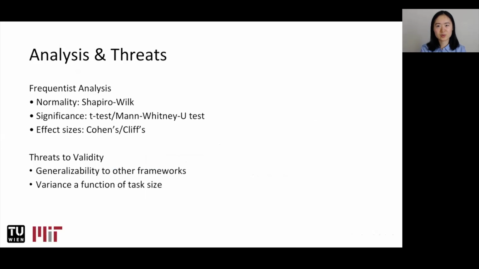For the analysis, we plan to adopt the frequentist approach to test normality, significance, and effect sizes. The main threats to validity are generalizability to other application frameworks and to larger code bases.